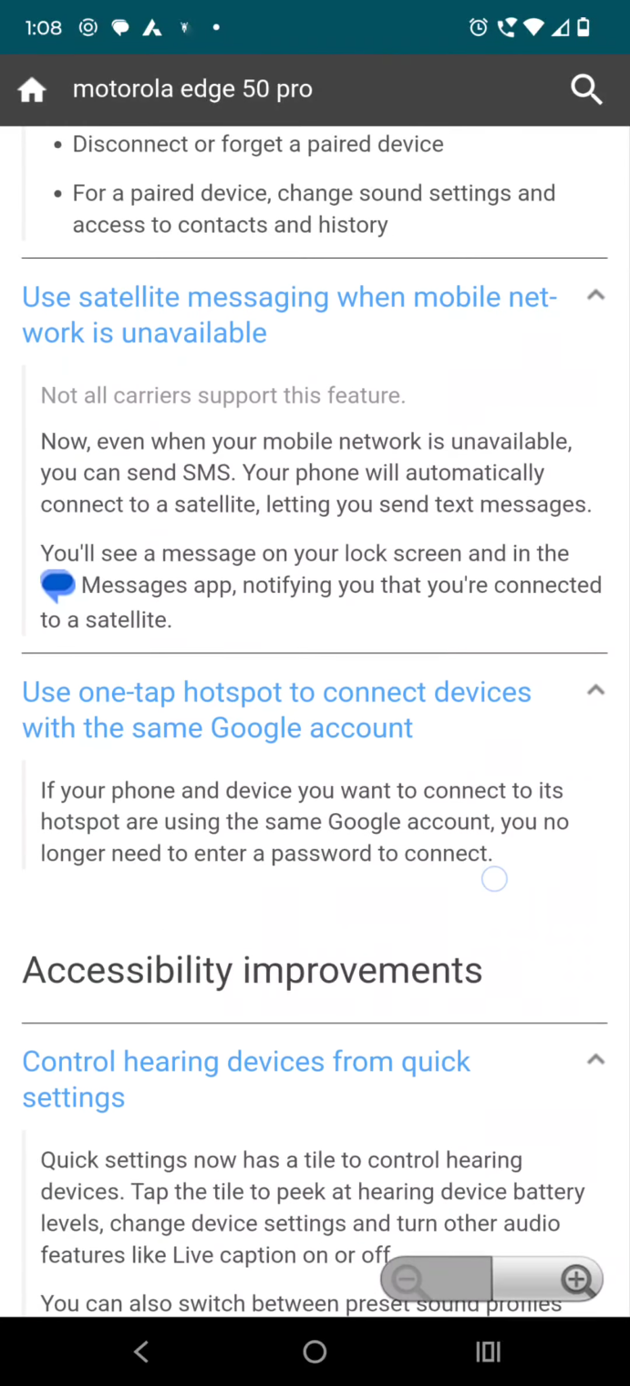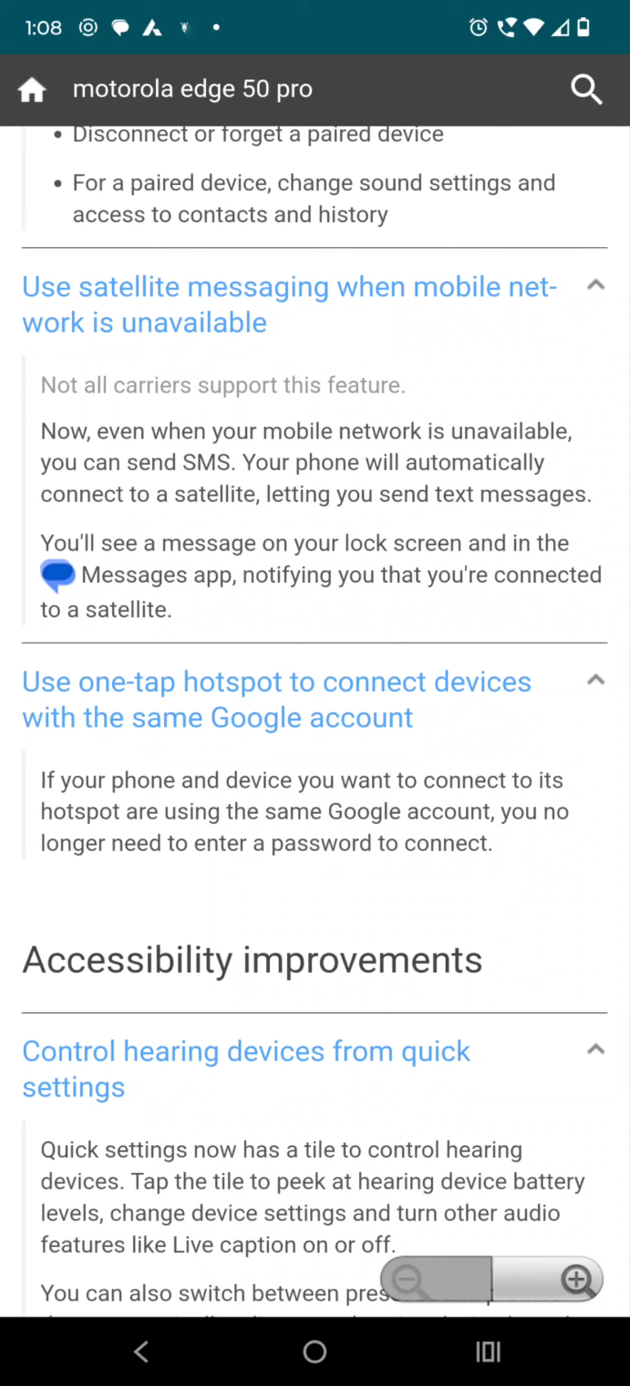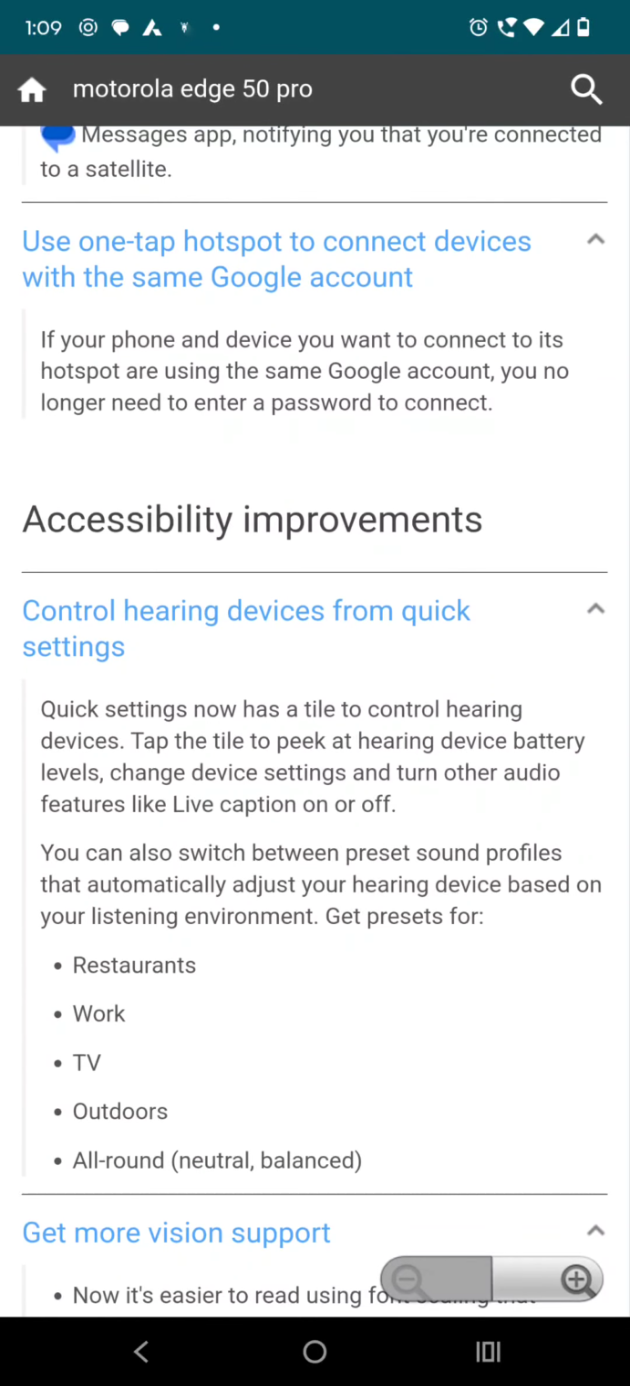Okay, so after that there is one tap hotspot to connect devices with the same Google account. In this feature, if you have logged into two devices with the same Google account, then while you are turning on the hotspot on the first device, the second device will not ask for any password if it is signed in with the same account, so it will automatically connect to that hotspot.